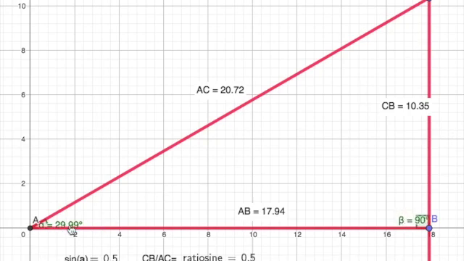Oh, sorry, this is 29.99. I can't quite get it to be 30. We'll get 30.05. That's close. But I have this applet telling me here's my angle A, and it's calculating the length of the opposite side divided by the hypotenuse.